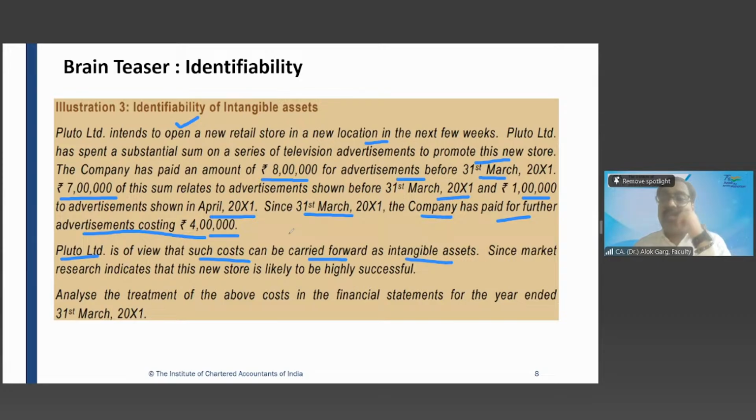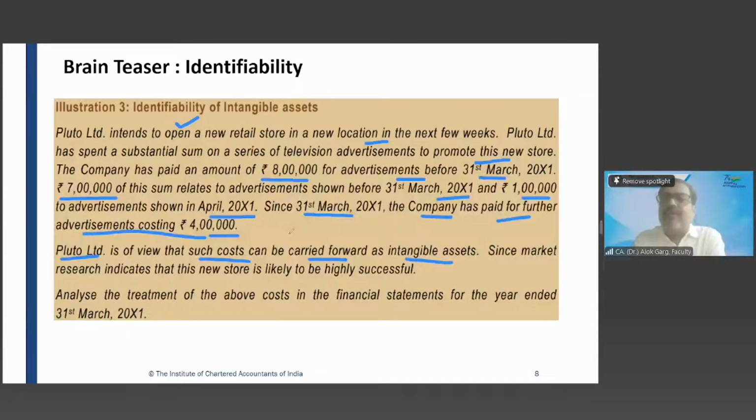First of all, Neha, this advertisement expense which this company has incurred, is it an intangible asset or is it an expense? Sir, in my point of view, it is an expense. It is an expense. Okay.